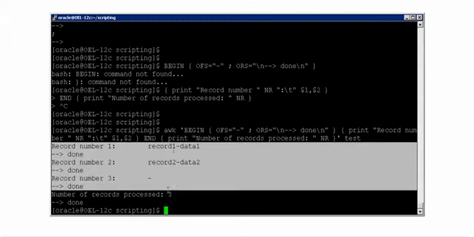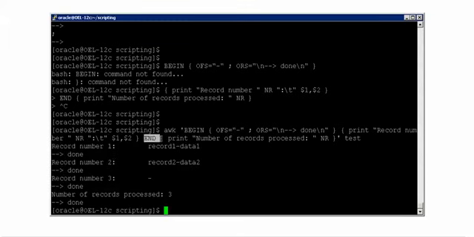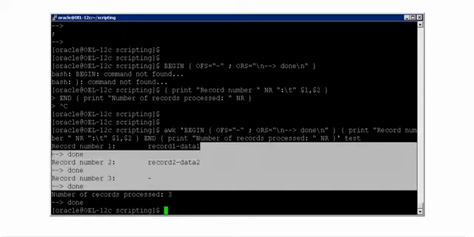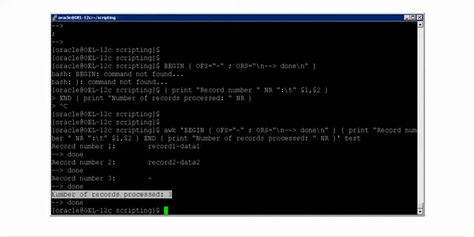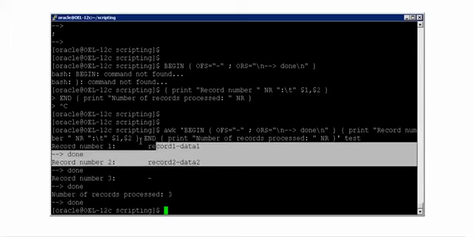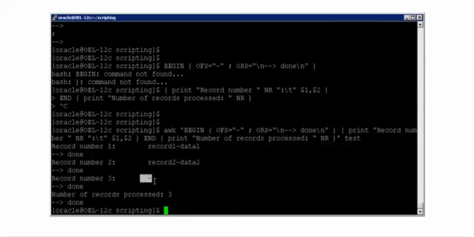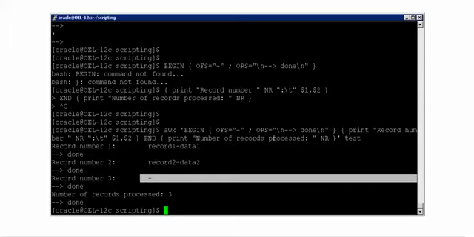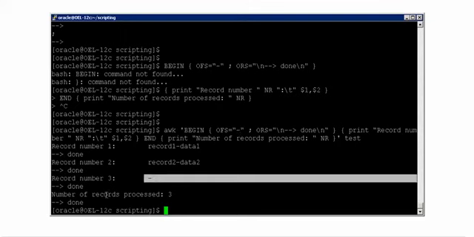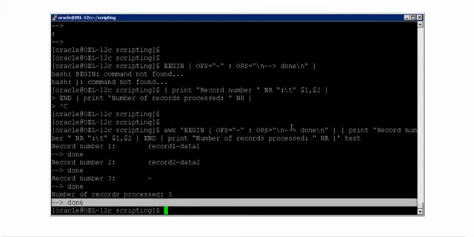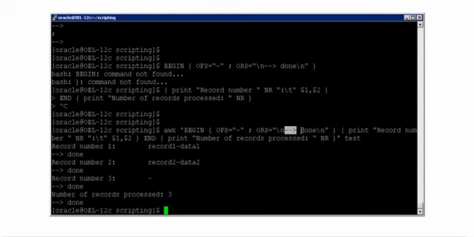And after writing everything, because I gave an END here, it has to print whatever you write in the END block at the end of processing awk. That's the reason after everything is printed, it is showing you the number of records processed are 3. So there are 3 lines in your particular file. 2 are with data, 1 is with empty data, so that's where you have only a hyphen. And for each and every line that it is processing as an output, it is including a hyphen and also including done. Double hyphen followed by greater than symbol and then done.